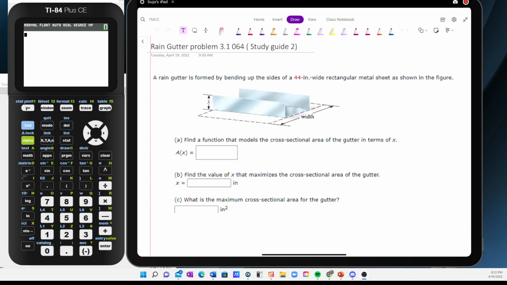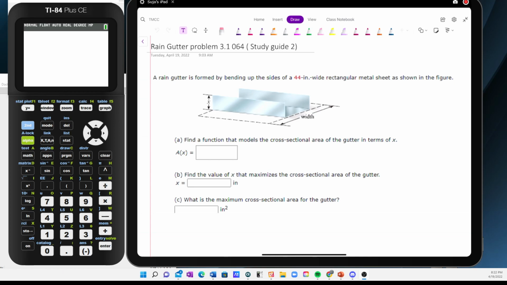In this problem, we are finding a function for the rain gutter. So the problem goes this way. A rain gutter is formed by bending up the sides of a 44-inch wide rectangular metal sheet. So the picture shows a rectangular metal sheet that has been bent on both sides.